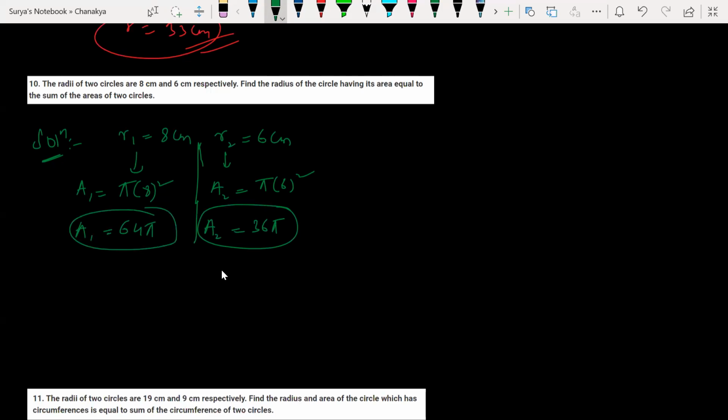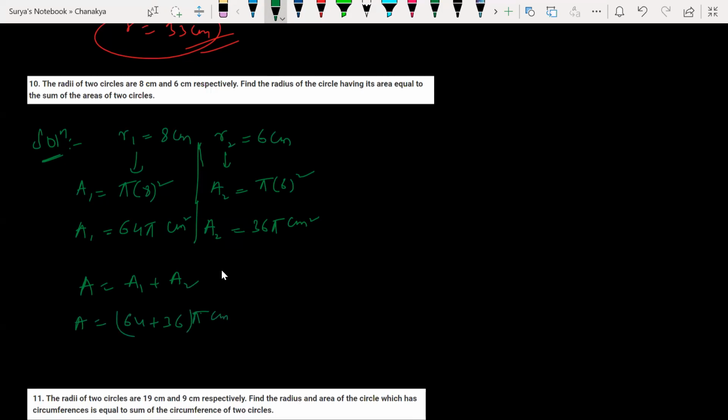Clear? All right. Centimeter square here. Don't forget the unit while writing. Everyone should know. All right. So he has given the sum of areas. So we have to find a big area which is equal to the sum of these two areas. Understood? So area is equal to 64 plus 36 pi centimeter square. So area is equal to 100 pi centimeter square. Clear?